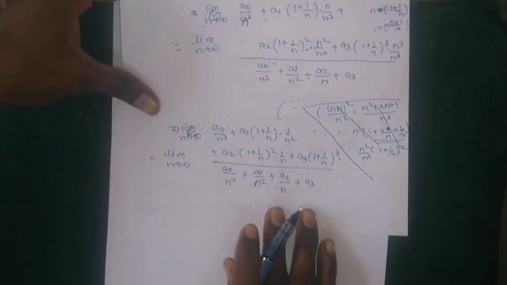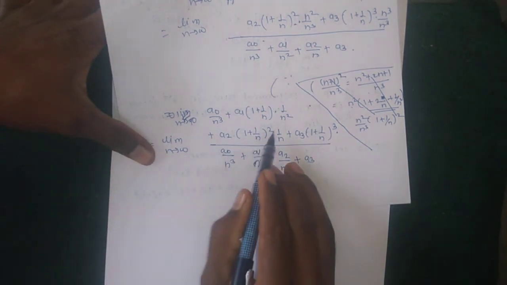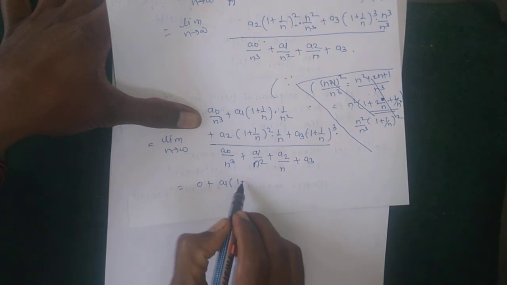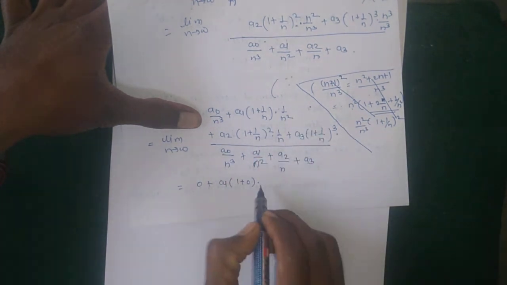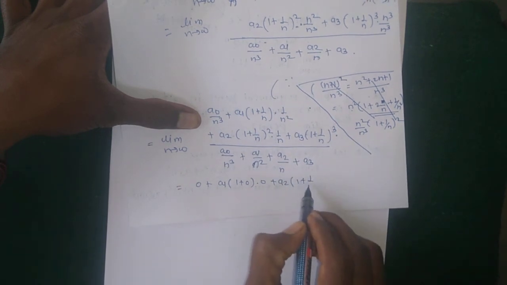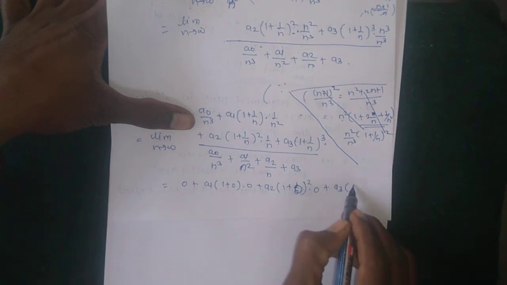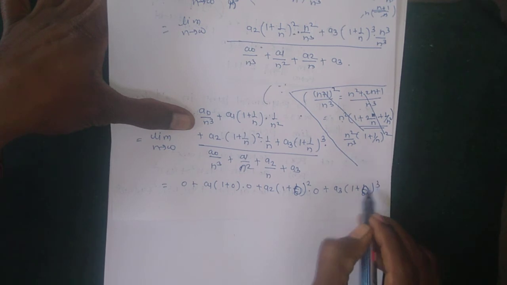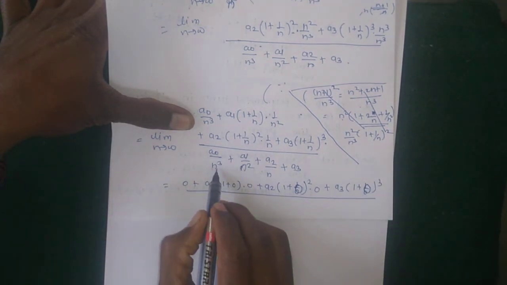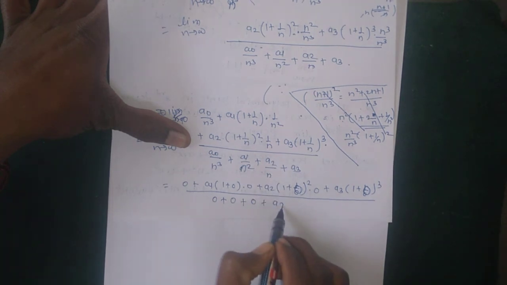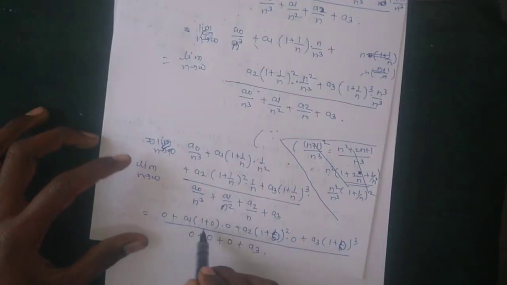Now putting the limit n tends to infinity, we get a0 divided by infinity is 0, plus a1 into (1 plus 0) into 0, plus a2 into (1 plus 1 upon infinity, which is 0) square into 0, plus a3 into (1 plus 0) cube. So all terms are 0 and only a3 is remaining.